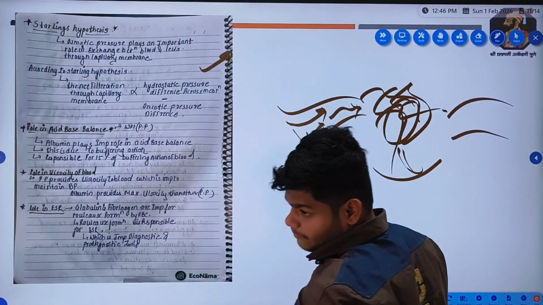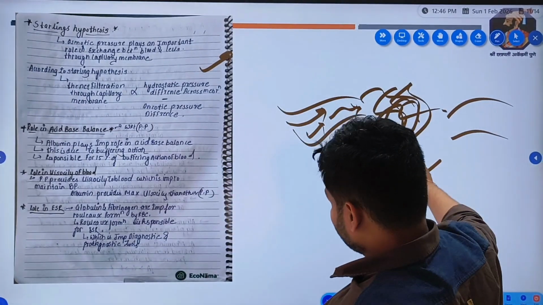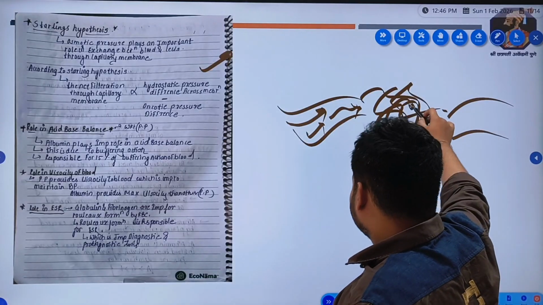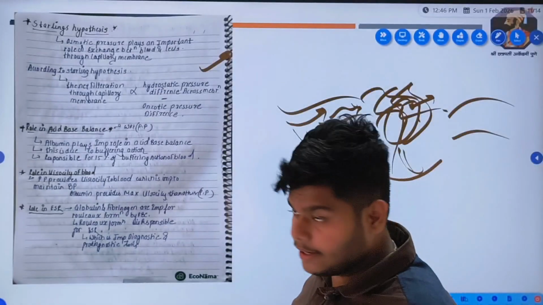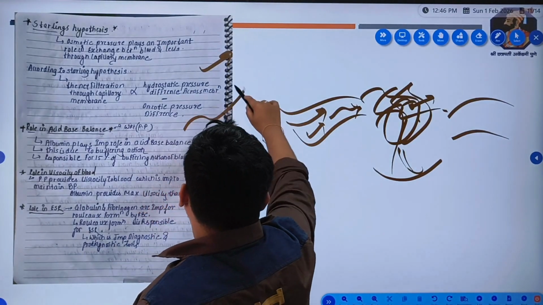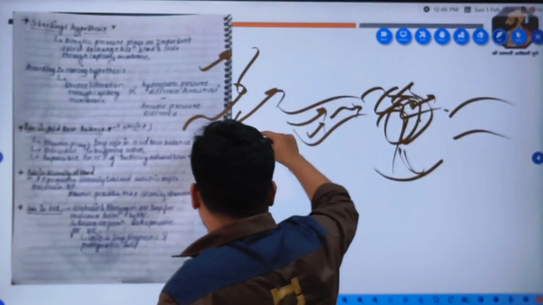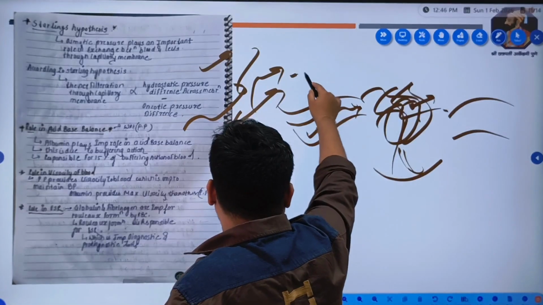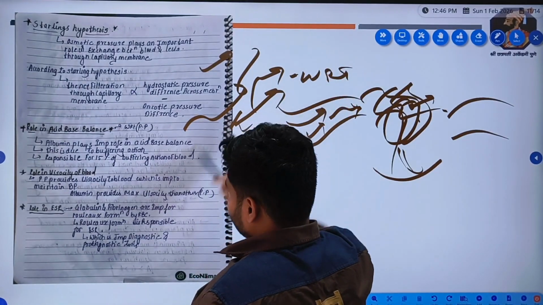Hydrostatic means stable format, minus oncotic pressure. Oncotic pressure means the pressure exerted by plasma proteins, right? This is the hypothesis, not clinically proven, but with respect to the logic, it is correct.